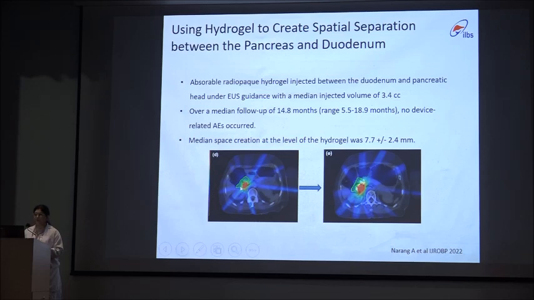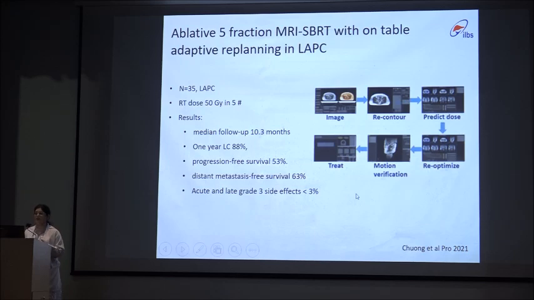Around 3 cc of the hydrogel is injected, resulting in a space of around 7 millimeters, ranging from 5 millimeters to 1.2 centimeters, between the duodenum and the pancreas, so that we can push very high doses to the tumor and at the same time prevent toxicity to the organ at risk. So these are the ways we can give very high doses to the tumor, resulting in good local control.